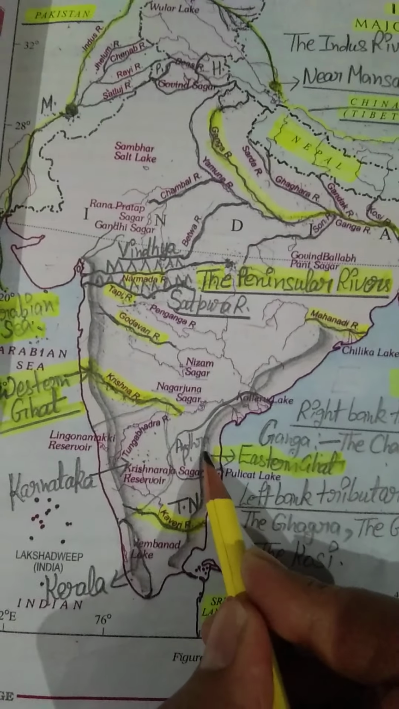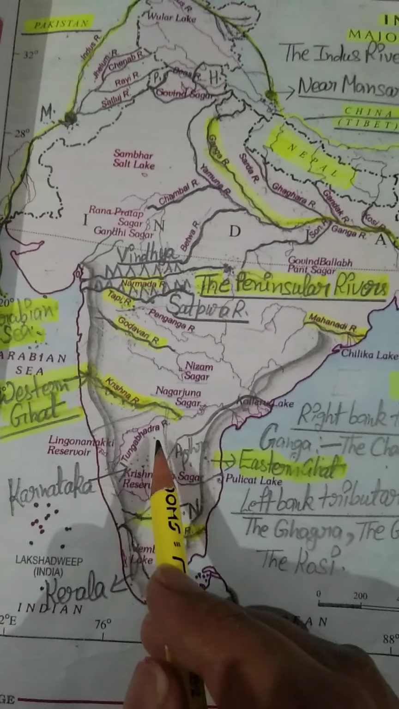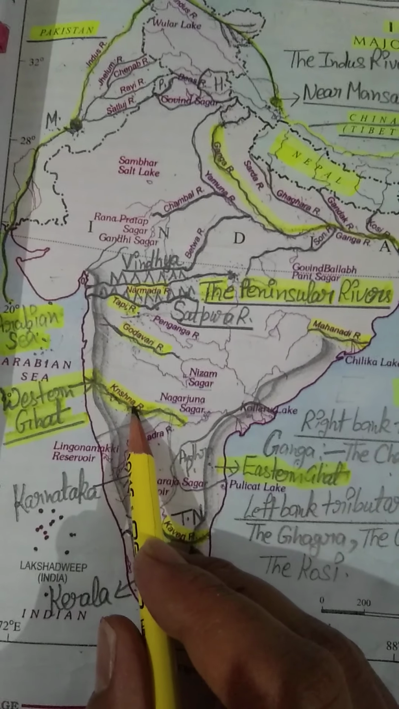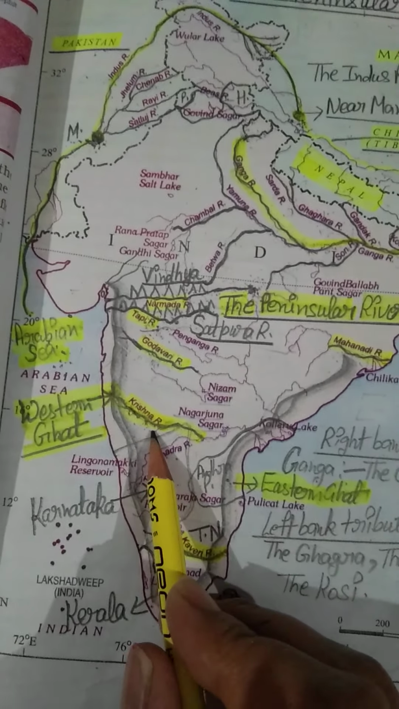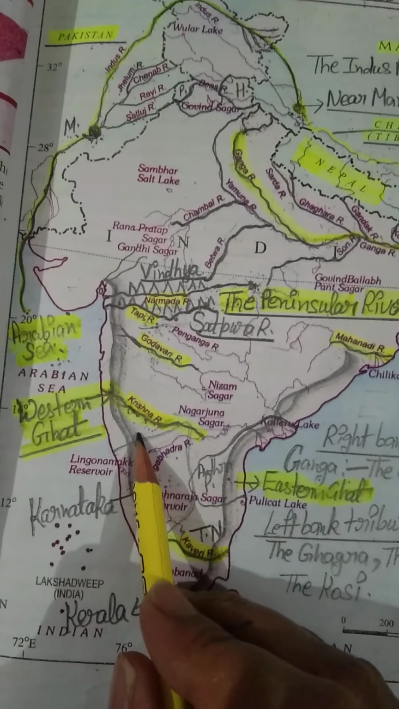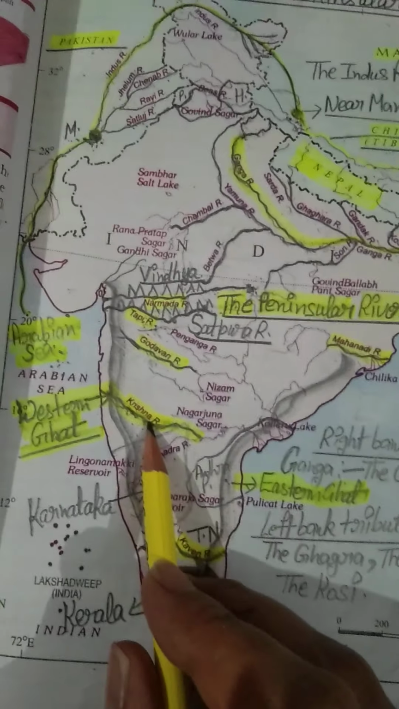Just remember the tributaries also. The tributaries of the Krishna river are the Tungabhadra river, the Koyana river, the Ghatprabha river, the Musi river, and the Bhima river. All these names have been given in your book also.